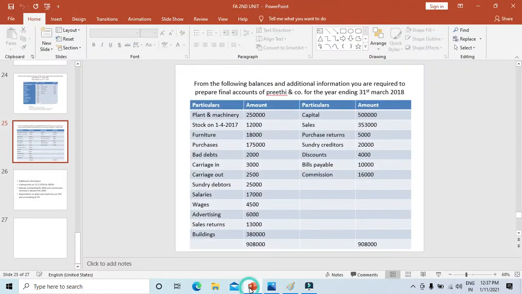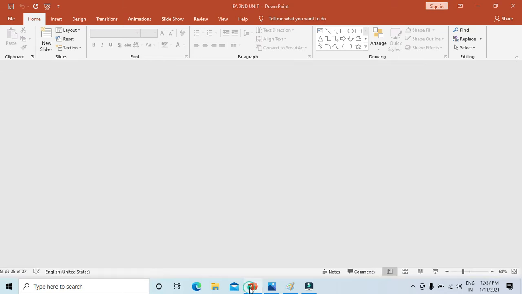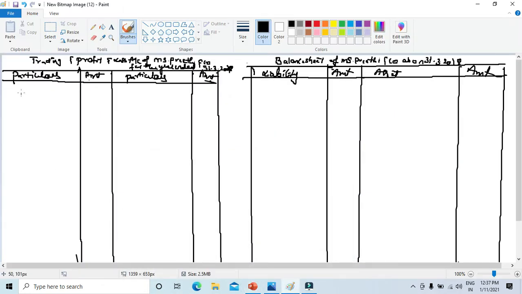So the first item of the trading account is opening stock. As I said, the very first thing, because with stock only you are going to start the manufacturing, right? So opening stock you are going to take. It is 12,000 on 1/4/2017. He has given, this you need to take first.